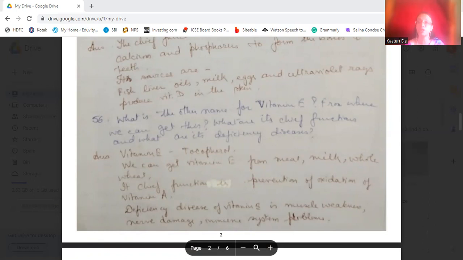If it is deficient in our body, it causes weakness of the muscles, nerve damage, and immune system problems. The immune system in our body becomes problematic, the nerves are damaged, and weakness of the muscles takes place.